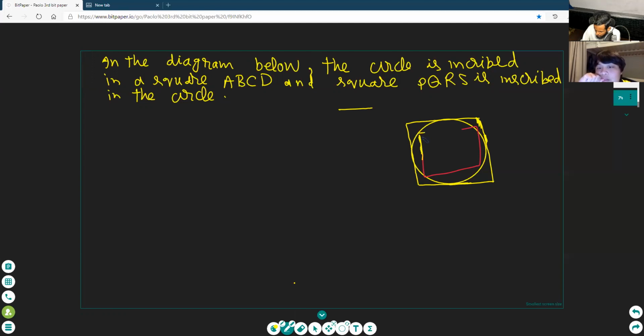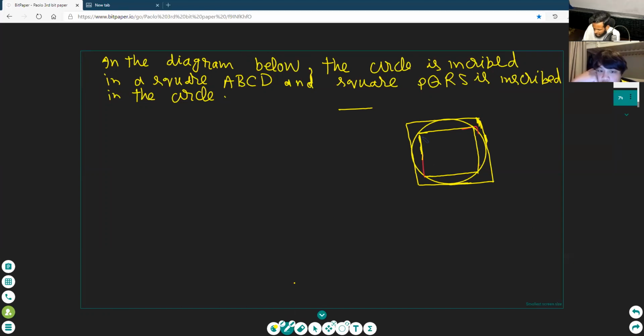See here. This is a mistake. Your corners were not touching, okay? See here. This will be cut. All corners will meet. Okay, clear?